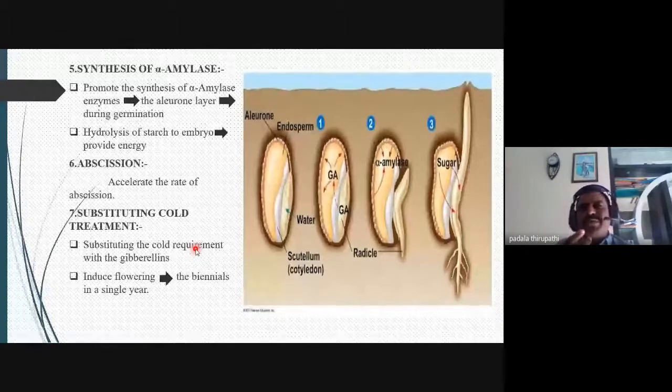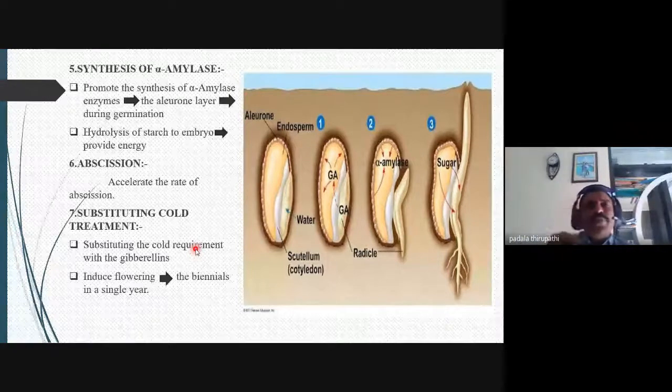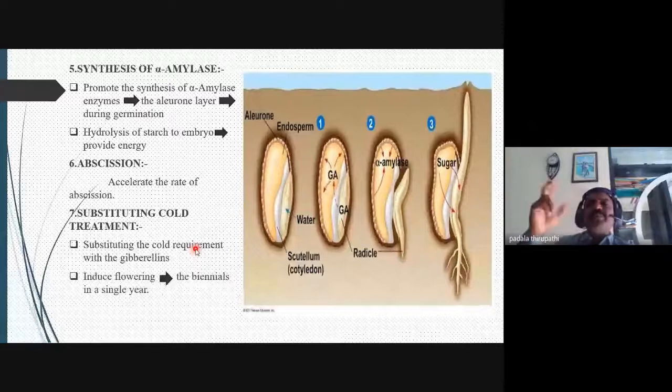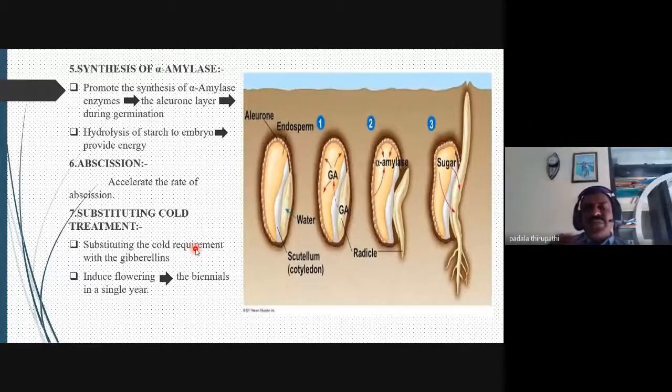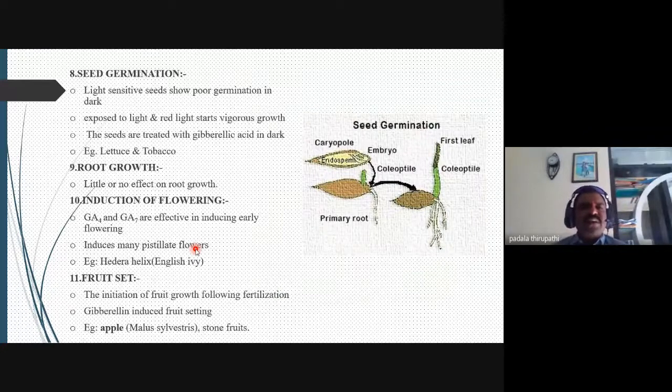So these are the best example for the biennials. In the first year, the crop is making and preserving food material. The second year, they produce the flowers. But we want flowering in the first year. Externally, we apply gibberellins, then automatically in the first year the flowers are induced. Then seed germination we have also already discussed.